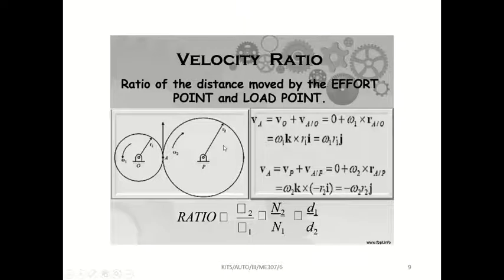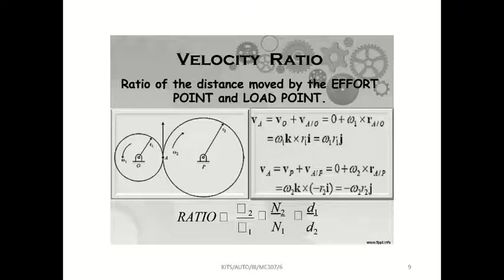You know this concept from the cycle. On the pedal side, along with the pedal shaft, a bigger wheel is connected. But in the rear wheel, a smaller pinion will be there. Why? The front gear is the bigger one and the rear gear is the smaller one.